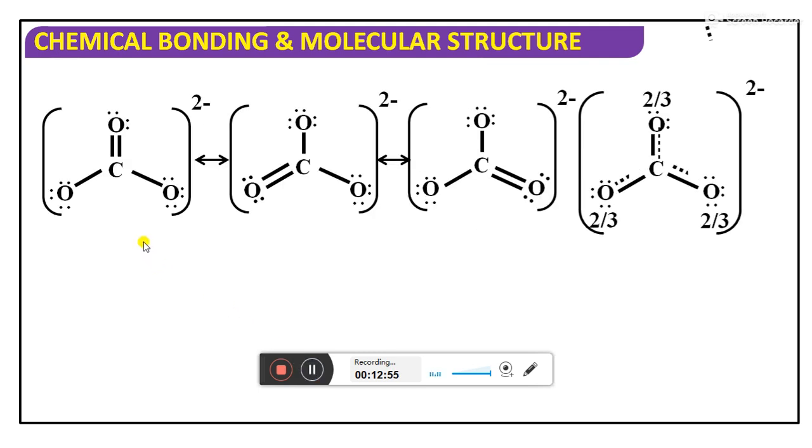You see very clearly, if you want to represent resonance structures of the carbonate: in the first structure, this carbon atom and this oxygen atom have a double bond. In a second structure, this carbon atom and that oxygen atom have the double bond. So the double bond between oxygen and carbon varies in each and every structure. In order to represent the proper structure, scientists have given this way of representation. It is called resonance structures.